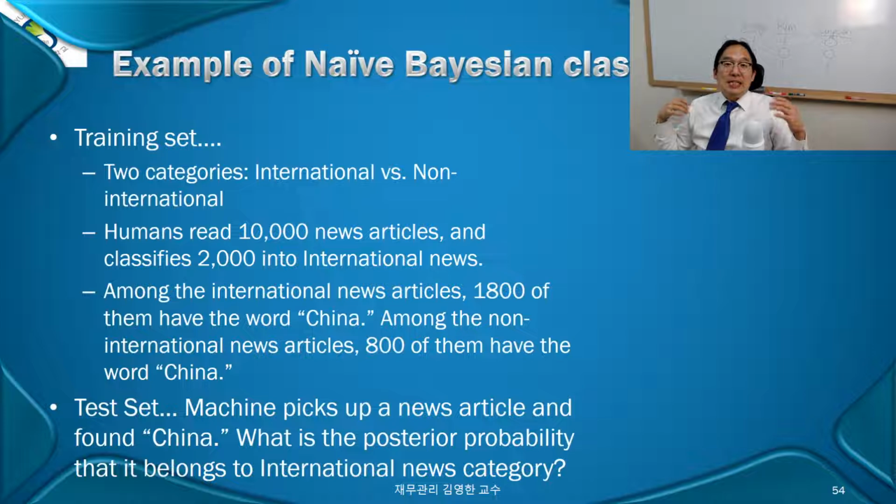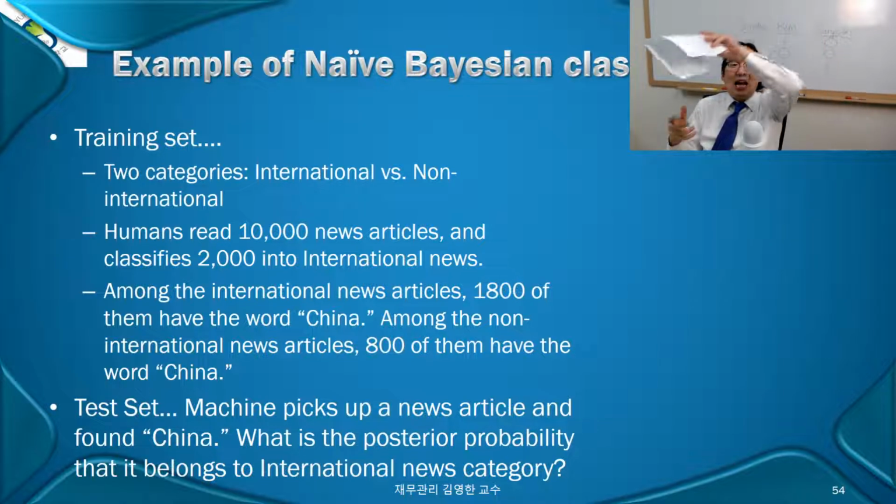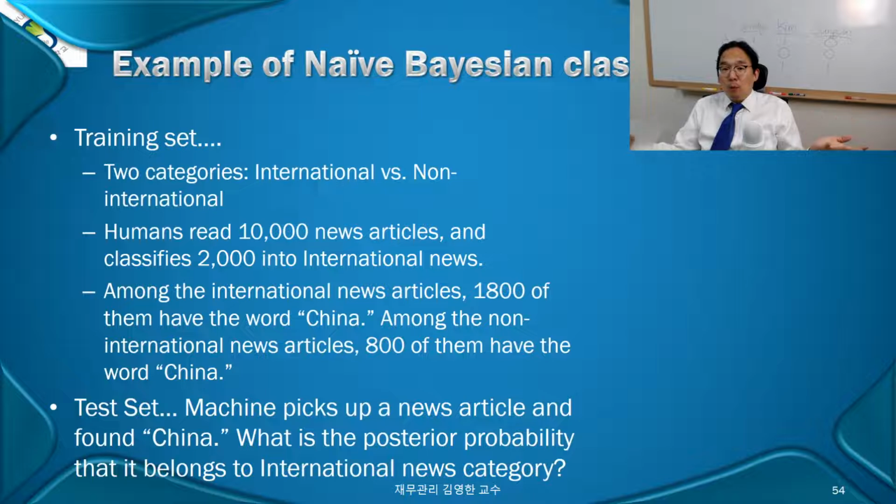Yes. Now, an example of a naive Bayesian classifier. Well, a training set, right? Two categories, let's say, in this example. I'm giving you one example over here. Classifying news articles into international news articles versus non-international. Whatever that is, non-international news. Let's say humans, like you guys, RAs, read 10,000 news articles yourselves with your eyes. And then out of 10,000 articles, you classify 2,000 of them into the international category and 8,000 of them as non-international ones.